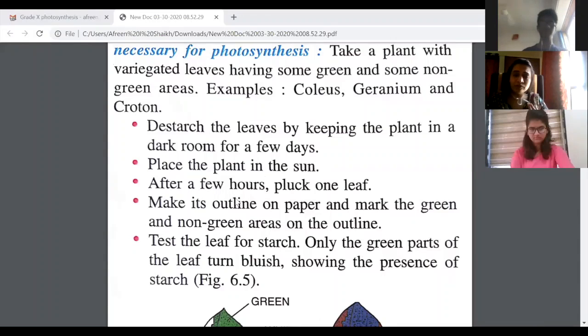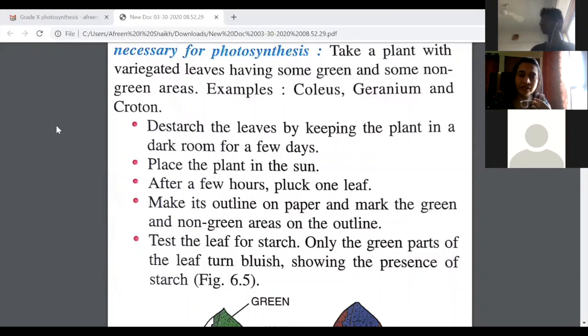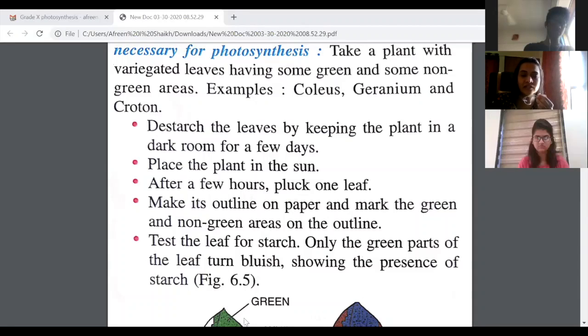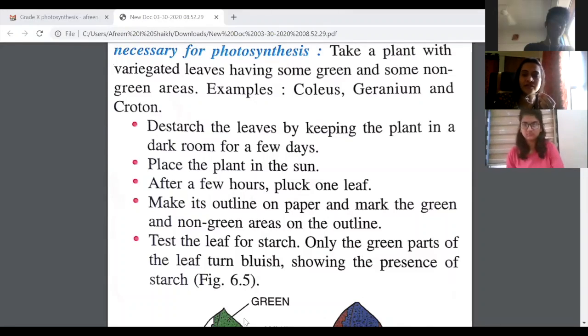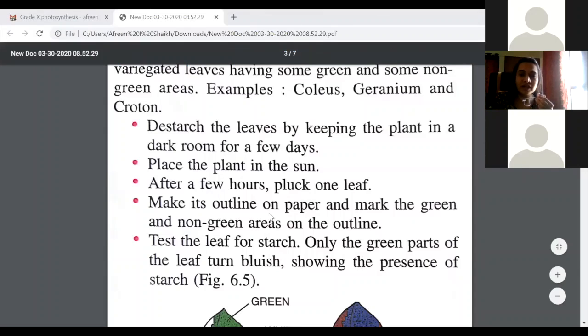So we want to prove that when chlorophyll is not there, then the plant will not be able to prepare starch, right? If you take a leaf which has already got starch in it, then the starch already present in the leaf will not help us prove that the starch was prepared only after the conditions were provided. Is that clear, children? So first you have to start with a plant which has no starch at all.